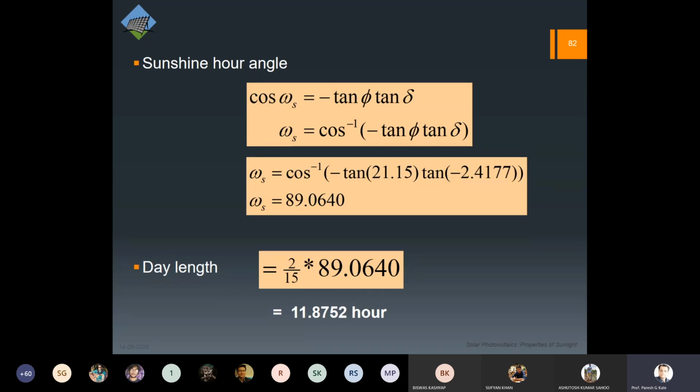So this is how, depending upon the locations, you will find that the sunshine hours, day length, and everything is going to change. And ultimately, this is going to affect the power, because once the availability of the sun is affected, the power is also affected.